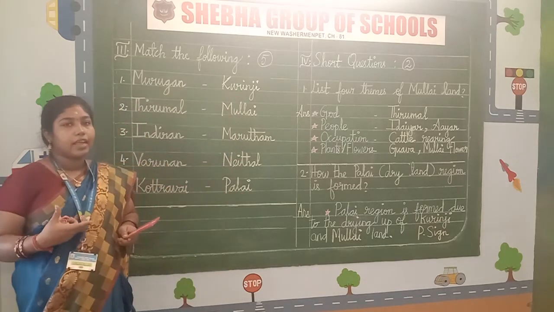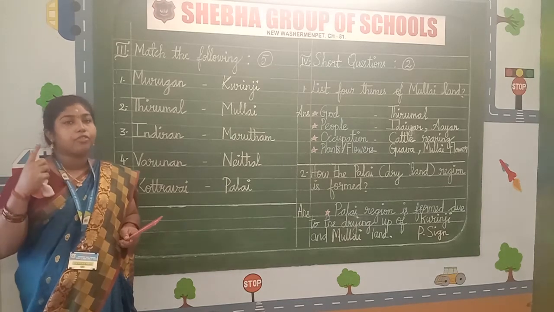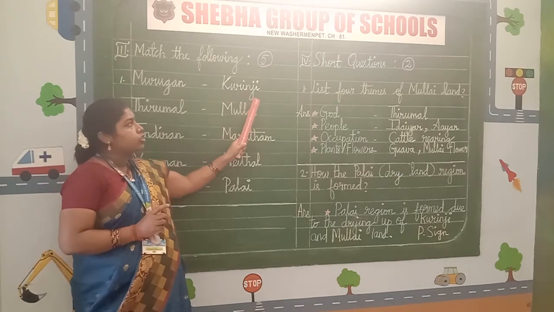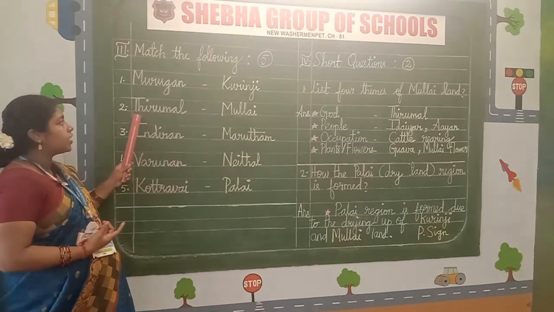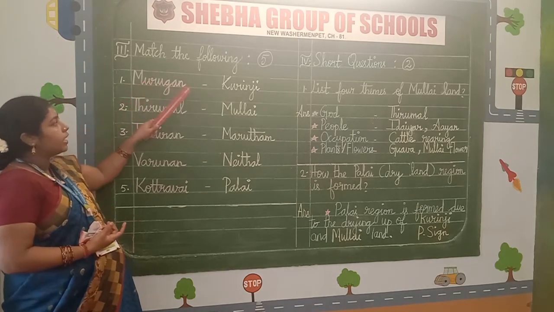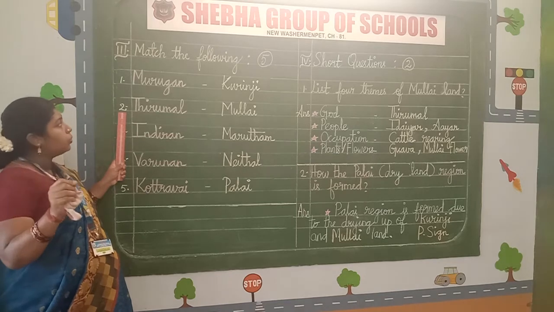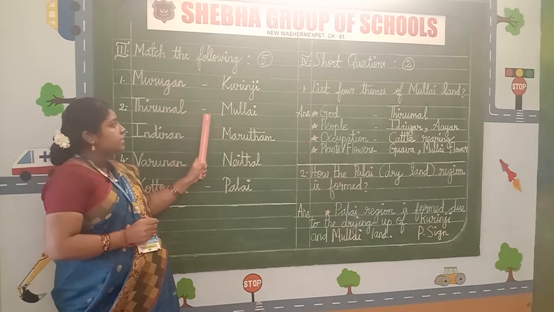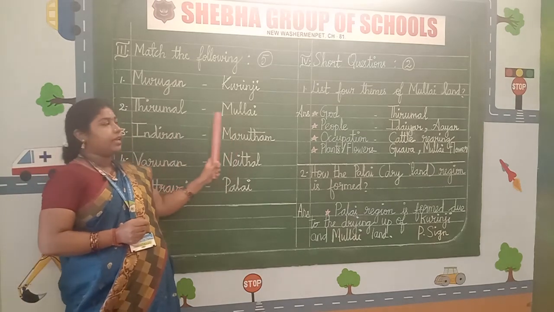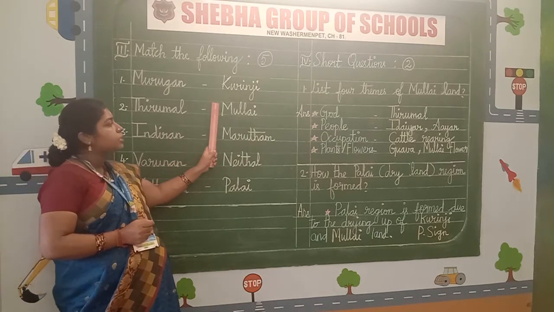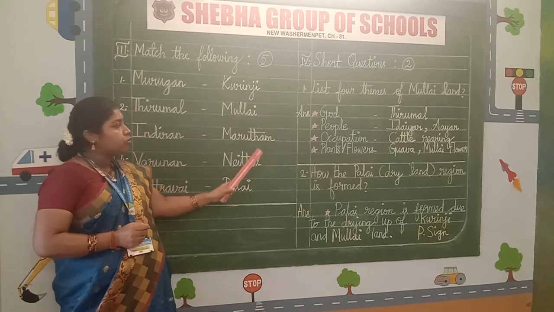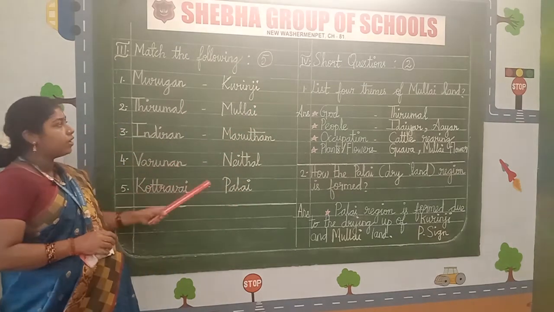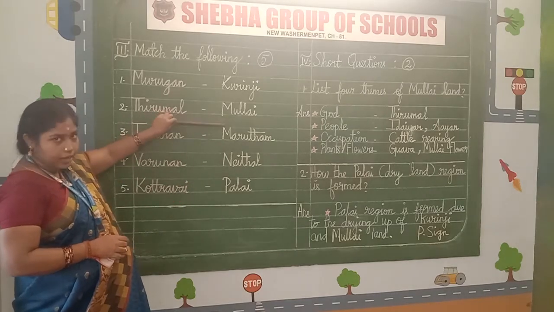Whenever we are writing a naming word, just remember, children, we have to start with a capital letter. Using a capital letter only you have to write. Kurinji. Spell the word and write, children. After writing the first one, leave one line. Write the serial number 2, Thirumal. T should be in capital. Thirumal, space, hyphen, space, Mullai. Don't keep full stops or any other punctuation mark at the end of the word, children. So after writing the second one, leave one line.